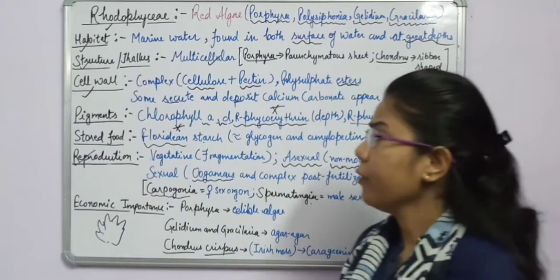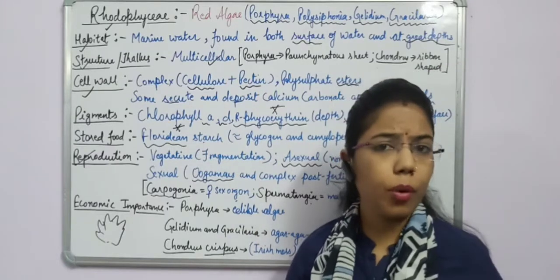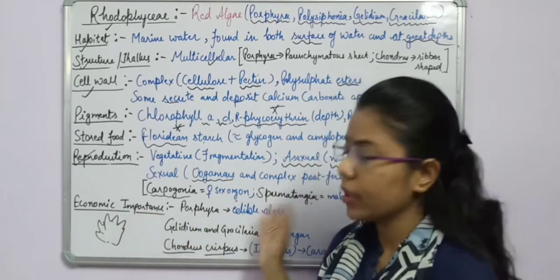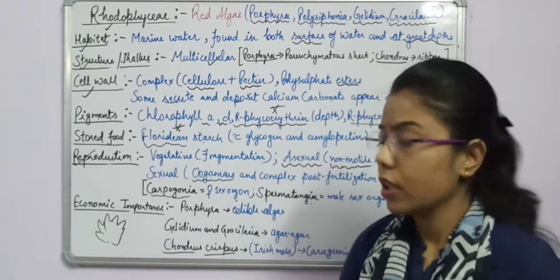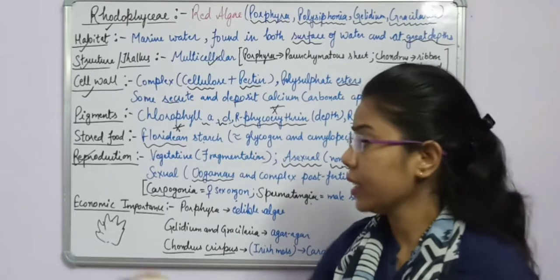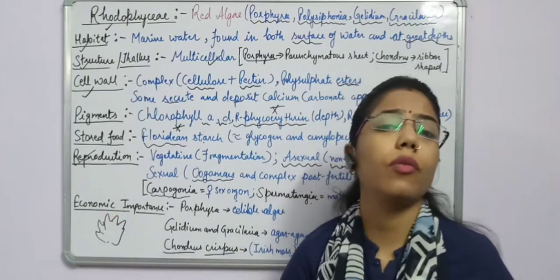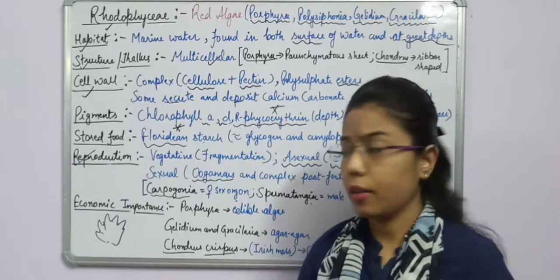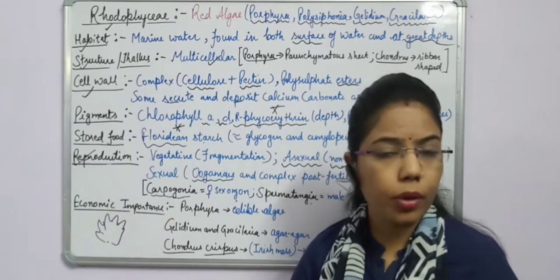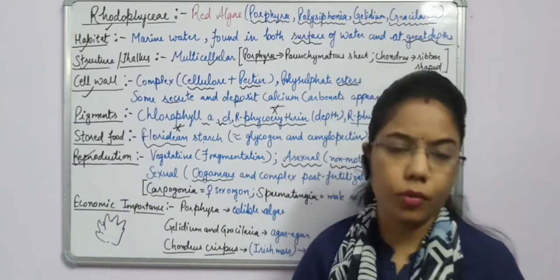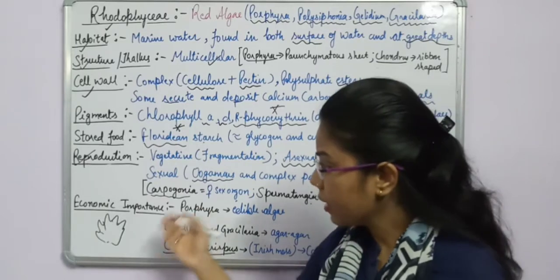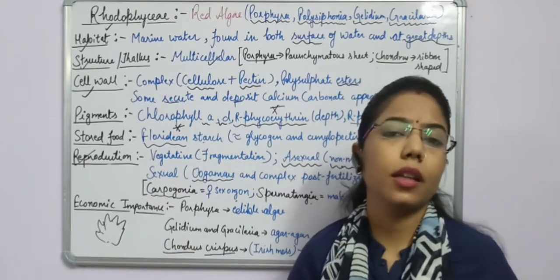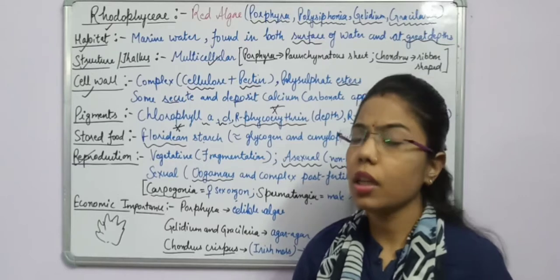Now, we are saying that Rhodophyceae are very important, so what is the importance of these red algae? There are different kinds of importance, as we have done in case of Chlorophyceae, which were also important, and likewise Phaeophyceae. Here again, Rhodophyceae are important for humans.